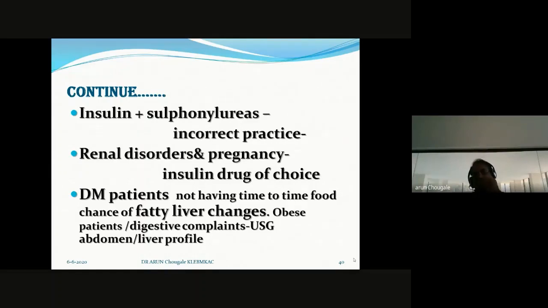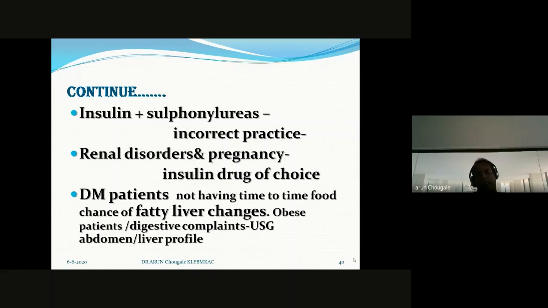Then another one is renal disorders and pregnancy. If the patient is having abnormal renal functions like raised urea and creatinine, always the drug of choice for management of diabetes is insulin only. Because most of the oral anti-diabetic drugs are considered nephrotoxic.